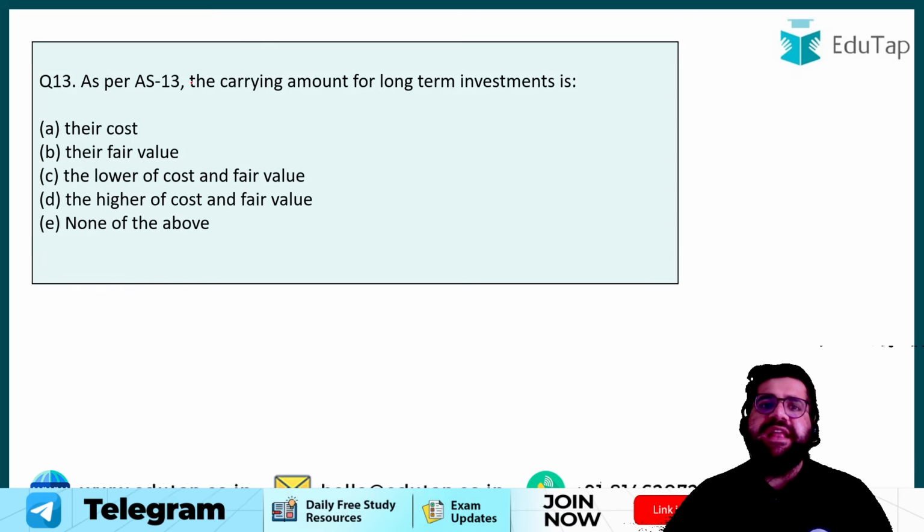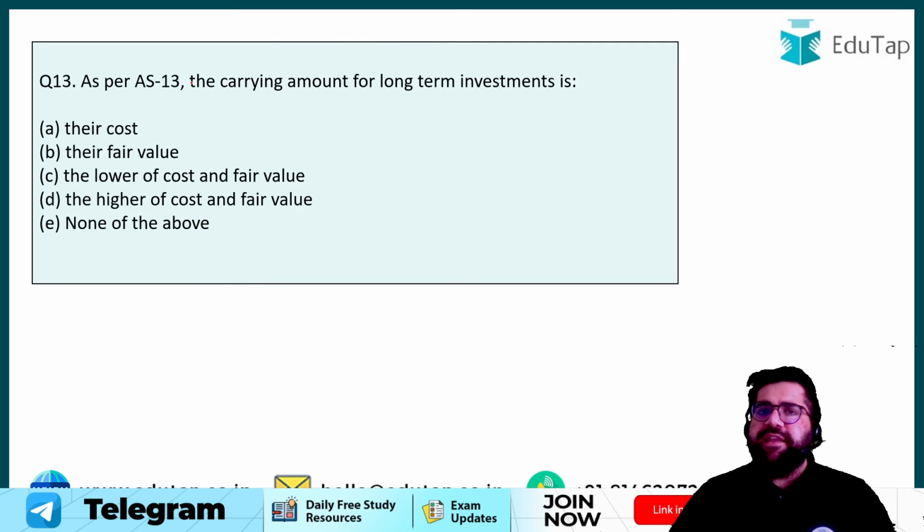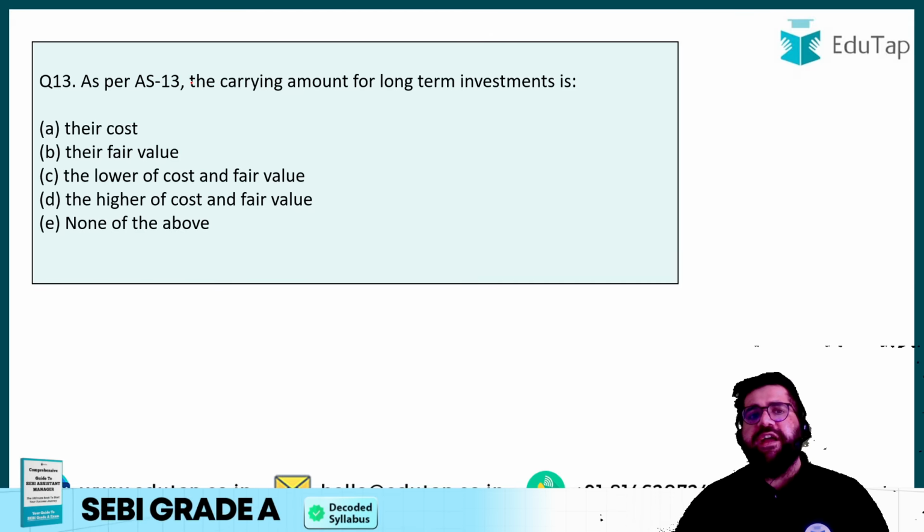Next question, question number 13. AS 13, the carrying amount for a long-term investment. Any long-term investment as per AS 13 is recorded at what? At their cost value, at their fair value, at the lower of cost or fair value, or at the higher of cost and fair value.